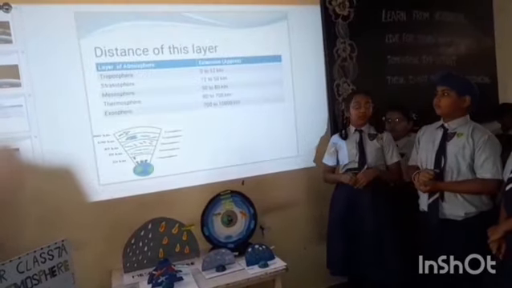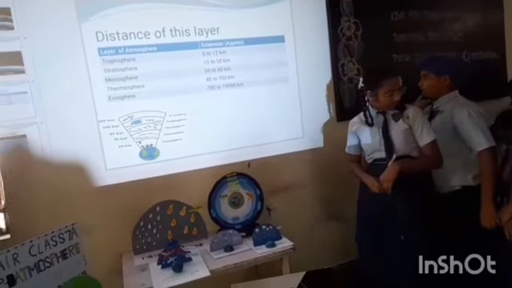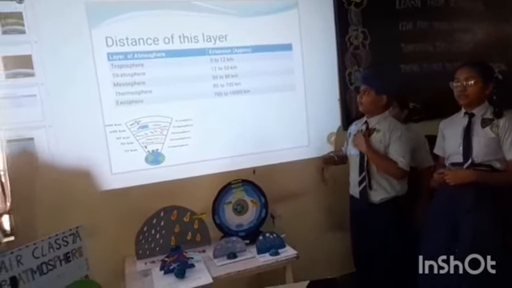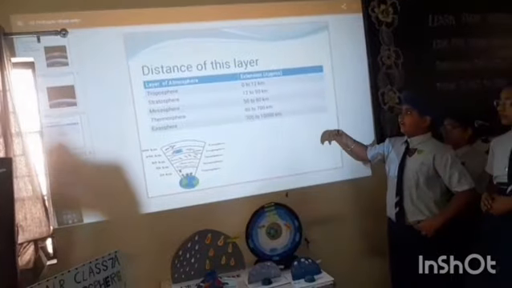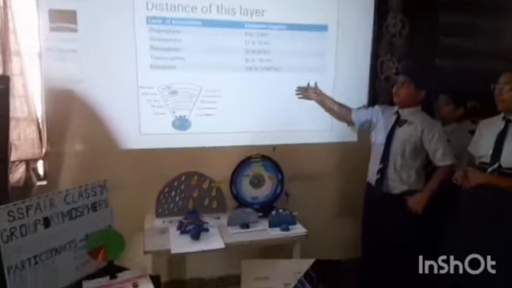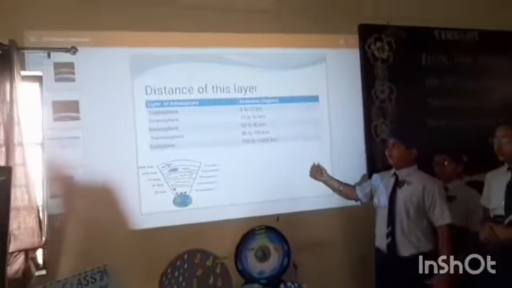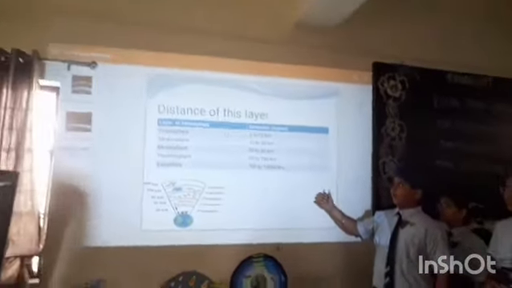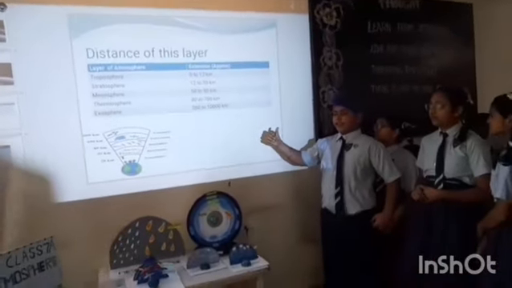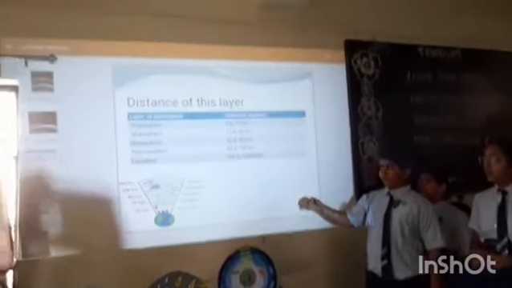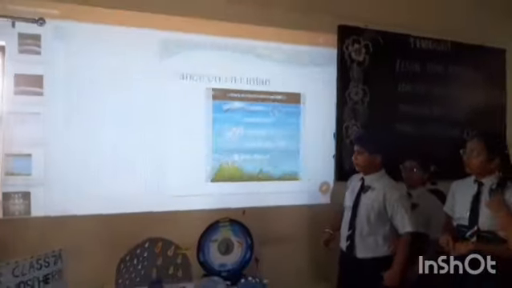Now I would like to call Harshpit. Now I will explain about the distance of the layers. Layers of atmosphere and their approximate extent: troposphere 0 to 12 km, stratosphere 12 to 50 km, mesosphere 50 to 80 km, thermosphere 80 to 700 km, exosphere 700 to 10,000 km.